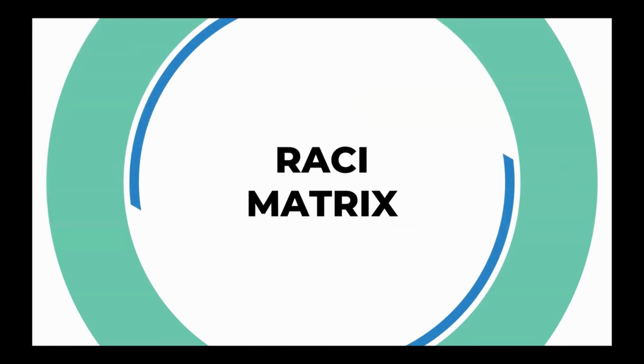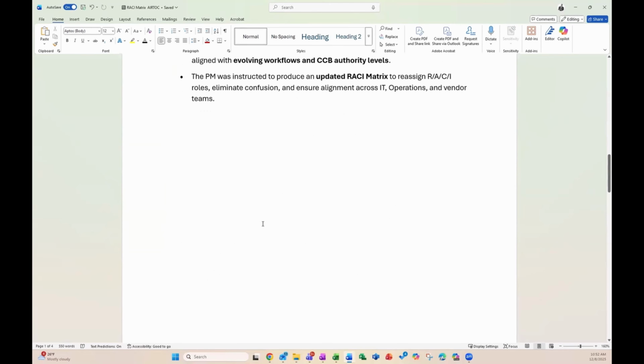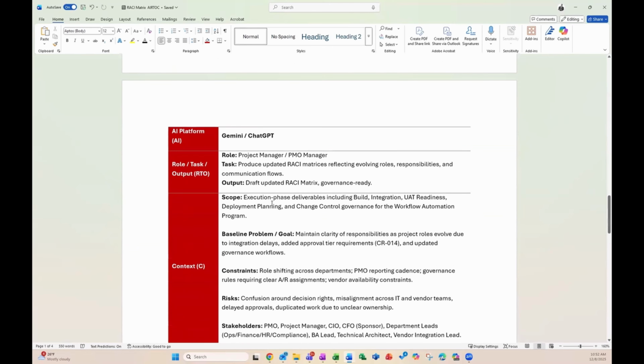Okay, so as always, we like to give an overview of what the demonstration consists of before we jump in. So first, you're going to see your AIRTOC template for the RACI Matrix here. All of the standard pieces apply. You have your AIRTOC framework to the left and your data on the right. Below that, we have a real-world scenario that we're going to use to actually refine our RACI. This scenario will feed logic into our actual prompt here that we're going to use, but there's one more piece that we have here, which is the actual RACI.